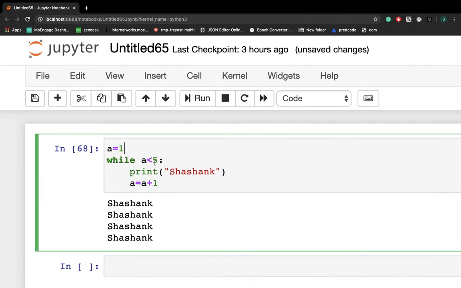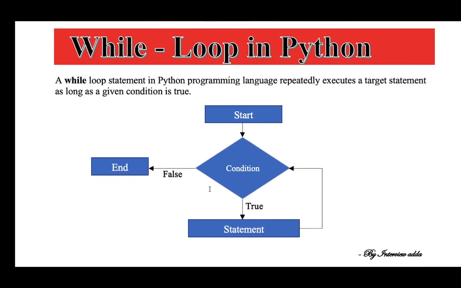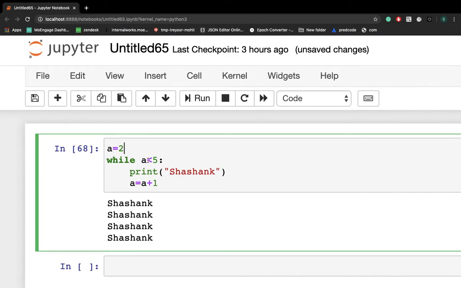So 1 is less than 5, and we print Shashank the first time. Now we increment a to a plus 1. Initially a was 1, so 1 plus 1 is 2. Now 2 is less than 5, which is true, so it checks the condition again.